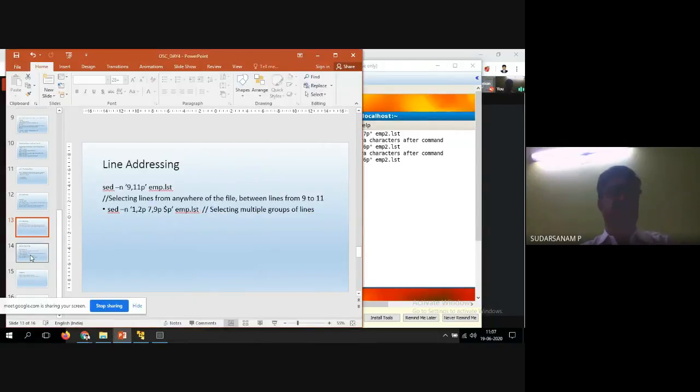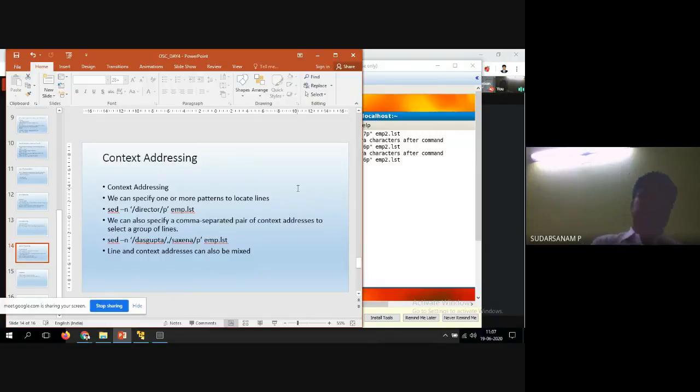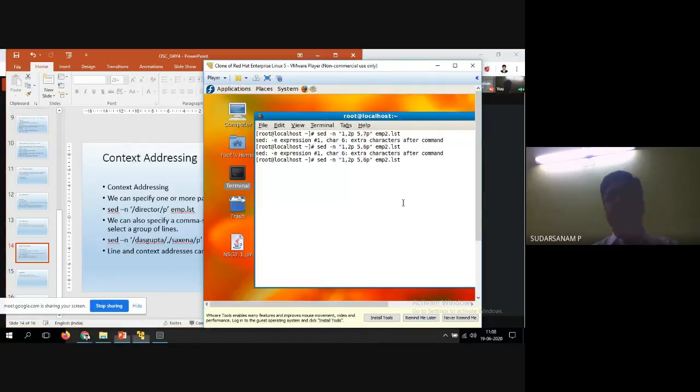Next one is context address. So sed, another one is called the context address. How it works is that we can specify one or more patterns to locate the lines. So sed -n, slash director slash p, emp.list. So wherever you have the director, that should be printed. Now we'll see how it works.